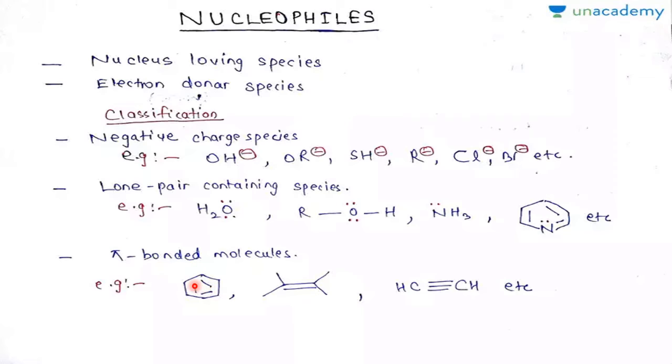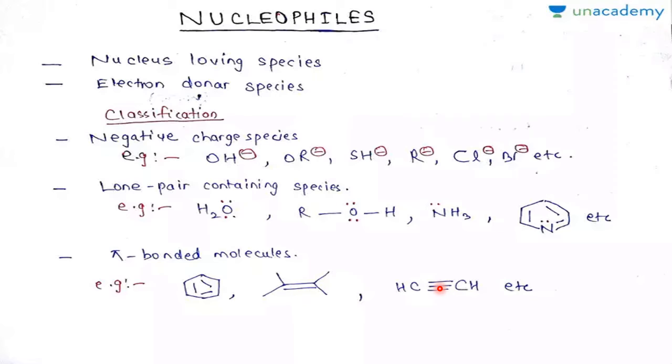Benzene has 3 pi bonds. One bond equals two electrons, two electrons, two electrons. These electrons due to the pi bond are weak, so you can easily break and snatch these electrons. So they also act as nucleophiles. Okay. Electron rich centers will act as nucleophiles. You see this one? Carbon-carbon double bond. One bond is a sigma bond, a strong bond. The other is a weak pi bond that you can take easily. So this is an electron rich center which will act as a nucleophile.